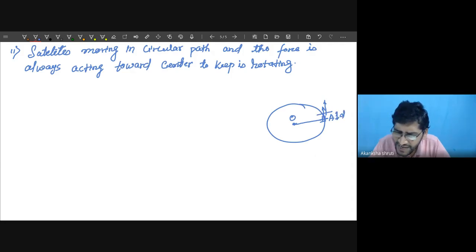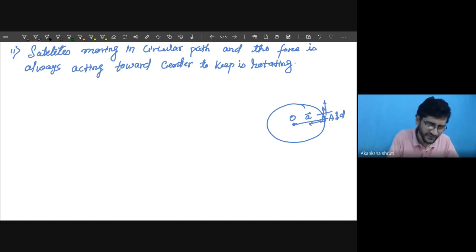But the force is always acting toward the center, because force is in the direction of acceleration and acceleration is always toward the center. The force toward the center is called the centripetal force.